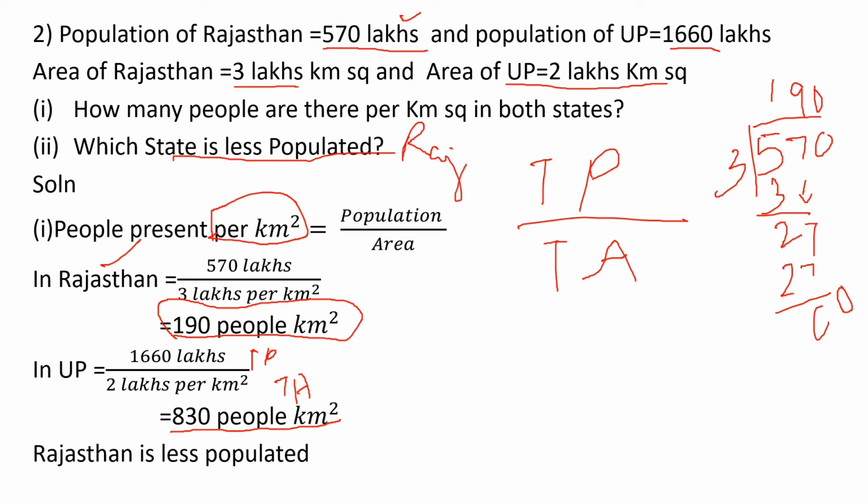Understood? Here the total population as well as the total area is given. You want to find the population for 1 kilometer. It is very easy: population divided by the total area gives you the population of 1 kilometer. For the second question, compare: which state has less population? The answer with the smaller value is the less populated one. Here it is just a little bit twisted. You want to understand it and write it. Okay. Next question.